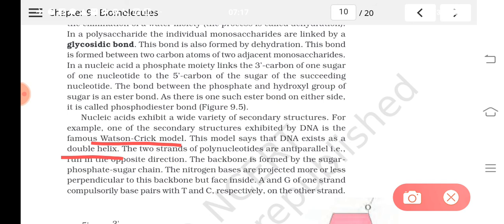According to this model, the two strands of polynucleotides, you know that DNA is a two-stranded molecule. Have you seen a helical staircase, from where you can go upstairs by moving around the stairs? Like this, each DNA molecule will have two strands, and the two strands are anti-parallel. That is, they run in opposite directions.